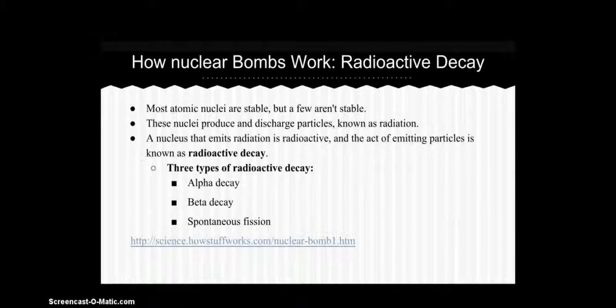There are 3 types of radioactive decay: alpha decay, beta decay, and spontaneous fission. In alpha decay, a nucleus ejects 2 protons and 2 neutrons bound together, known as an alpha particle. In beta decay, a neutron becomes a proton, an electron, and an antineutrino. The electron ejected is the beta particle.